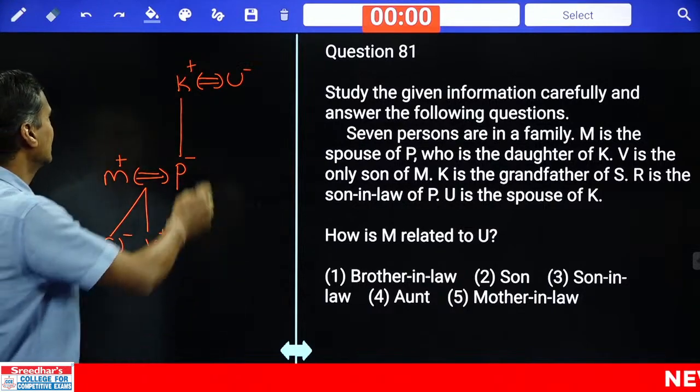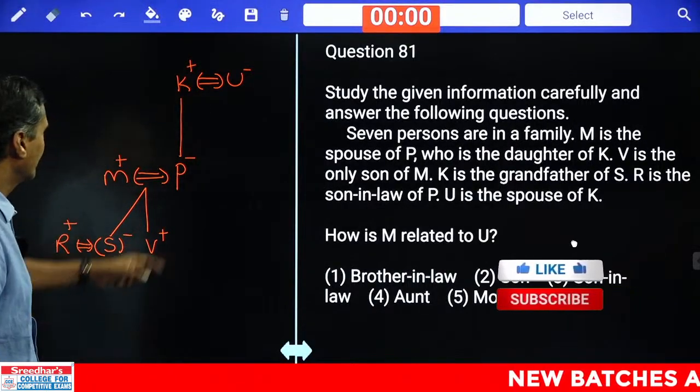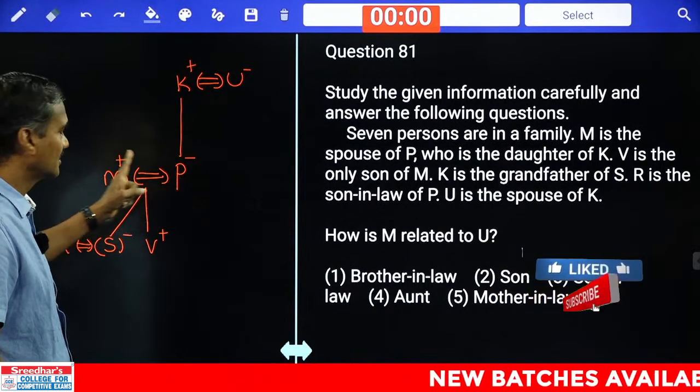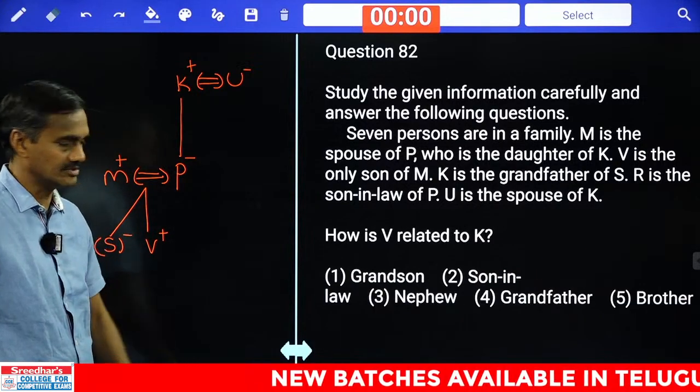Then how is M related to U? Tell me, how is this M related to U? U's daughter's husband. Daughter's husband, son-in-law, choice 3, question number 81.